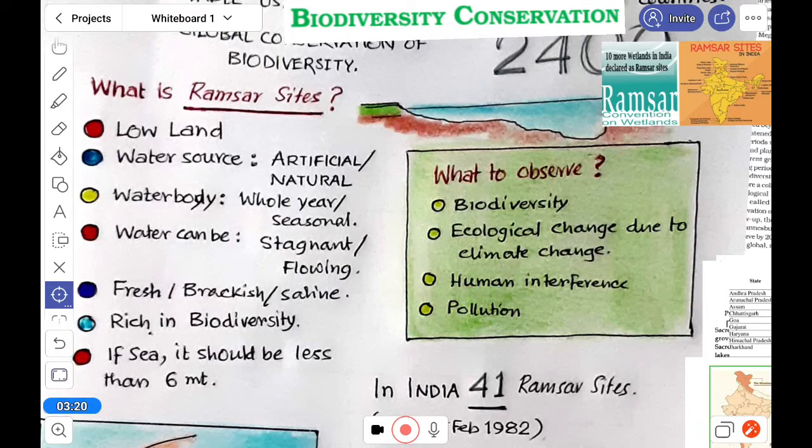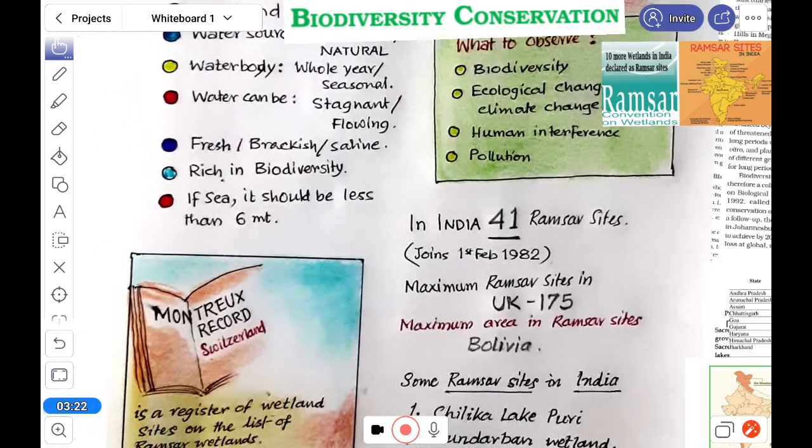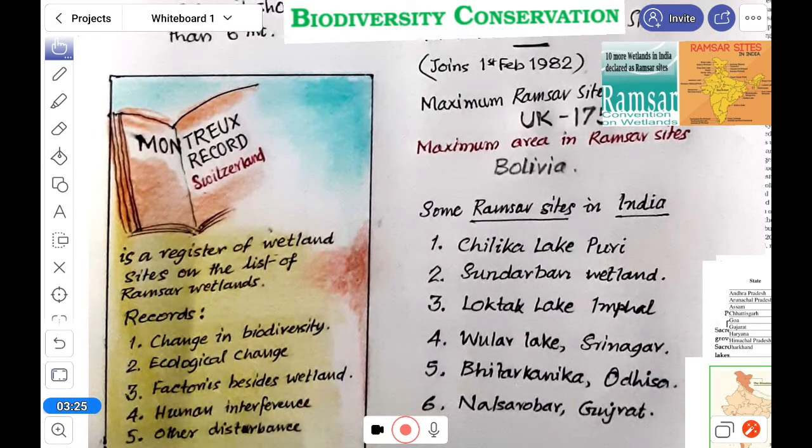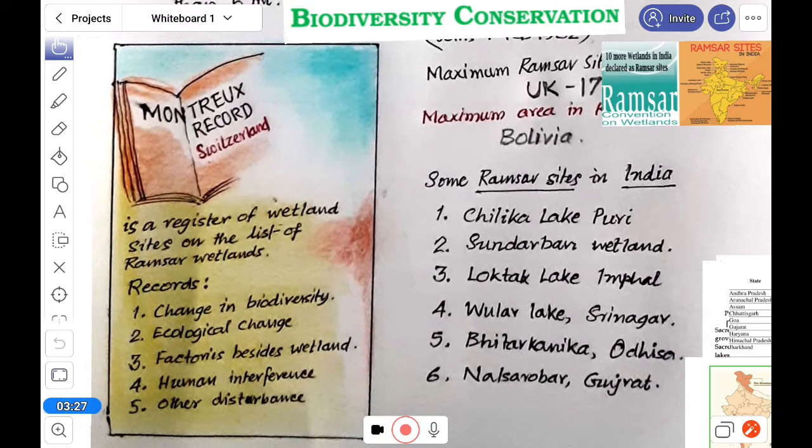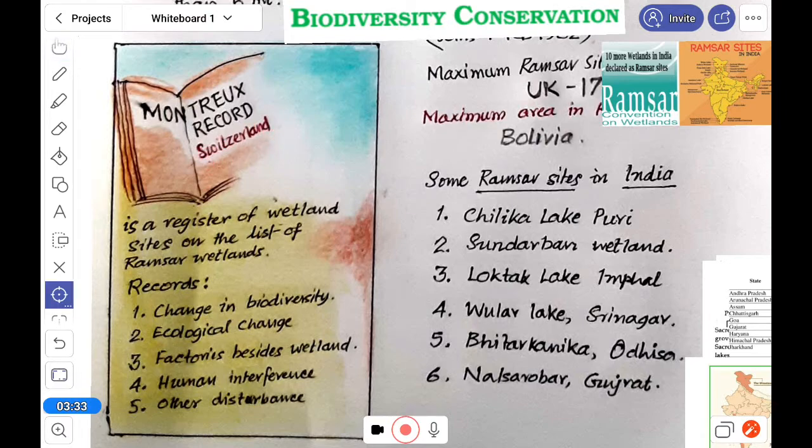Here all the data and information of the Ramsar site is registered in the Montreux Record, which is in Switzerland. Here, for each site, it is written: the change in biodiversity, ecological change, whether factories and wetlands are beside it or not, human interference, and any other disturbance, if there is any.